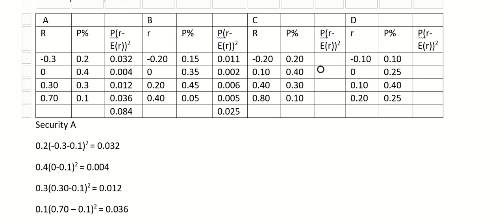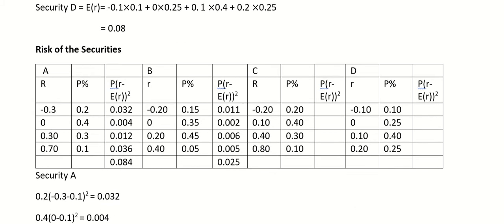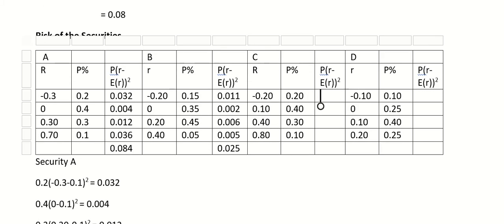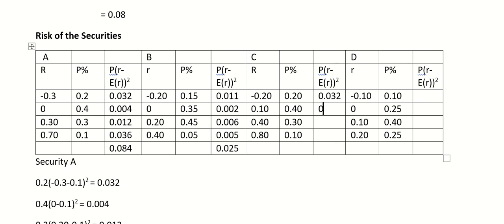Now I will solve for security C. So the formula again we'll apply. 0.020 is the probability multiplied by the square of 0.20 minus security C's return, that is 0.2. Okay. So here we'll get 0.032, 0.004, 0.012, 0.036, and the total is 0.084.